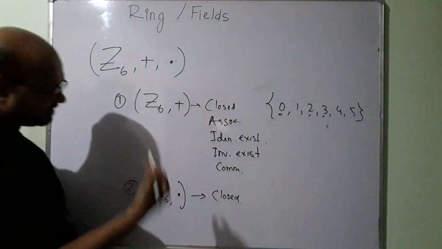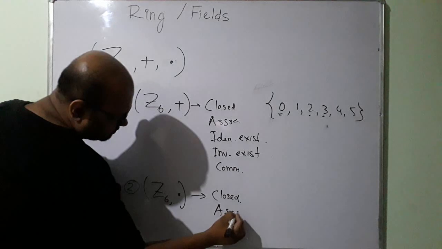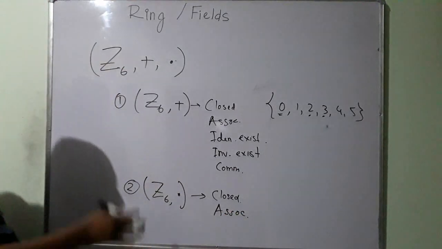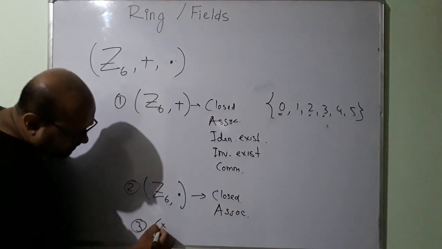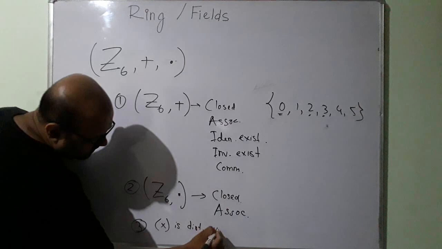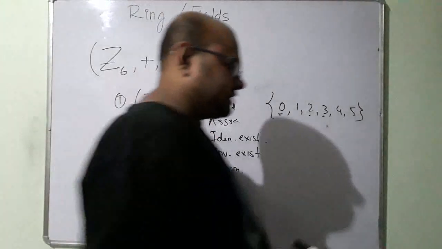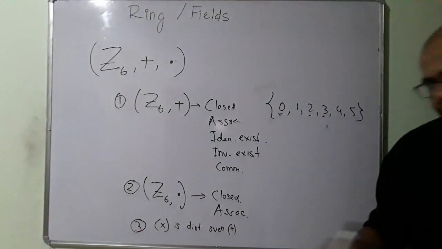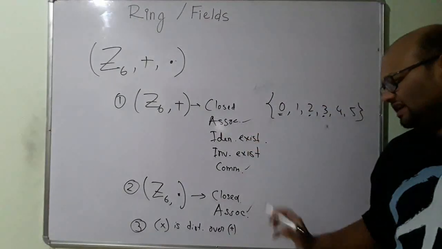Then multiplication is associative. Then distributive. Take my word for it right now. Multiplication is distributive over addition. This is true in the case of modulo arithmetic as well. So try to figure out if this is true, and if this and this are true.